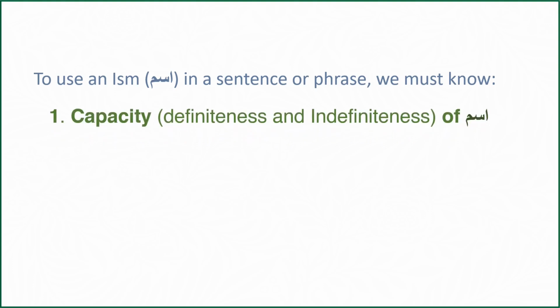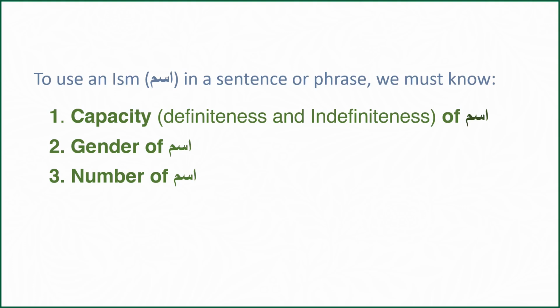The first is the capacity in which ism is being used, that is, definiteness or indefiniteness. In other words, in Arabic terminology, ma'rifah or nakira. Second, we need to know the gender of ism. Third is the number, if the ism is singular, dual, or plural. And the last one is the grammatical case, if the ism is in the nominative, accusative, or genitive case, or simply if it is in subjective, objective, or possessive case.